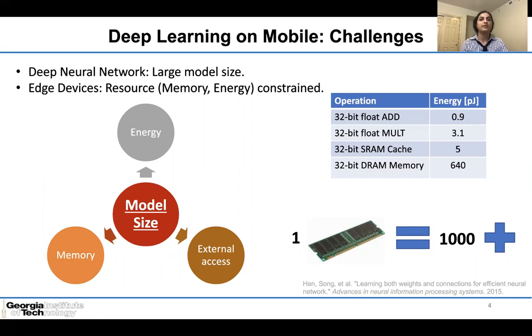For example, in the 45 nanometer CMOS technology, accessing a 32-bit DRAM memory requires 3 orders of magnitude higher energy than a 32-bit floating point add operation. Therefore, it's hard to deploy large DNNs on battery-constrained mobile platforms.